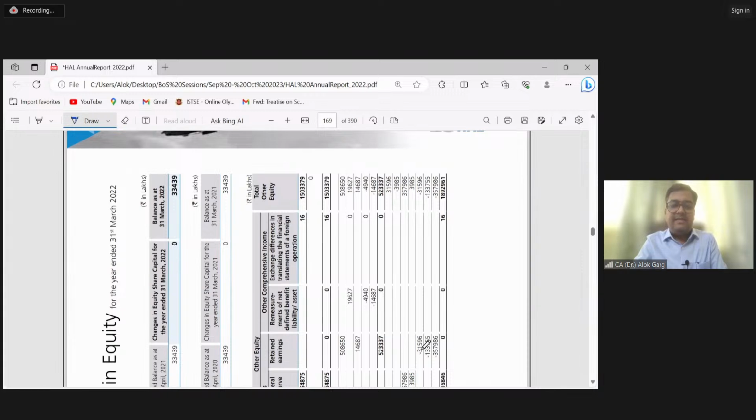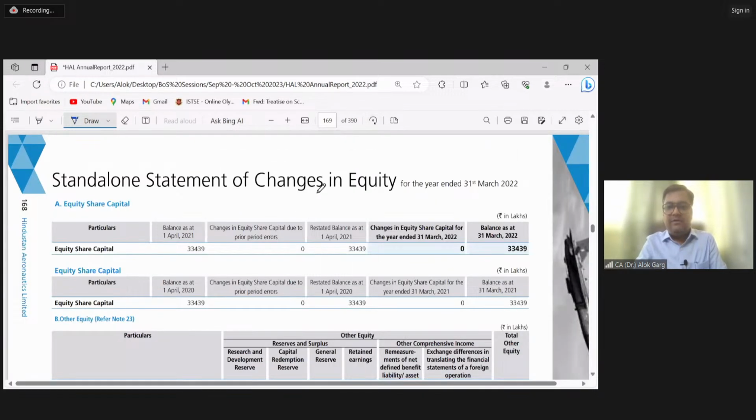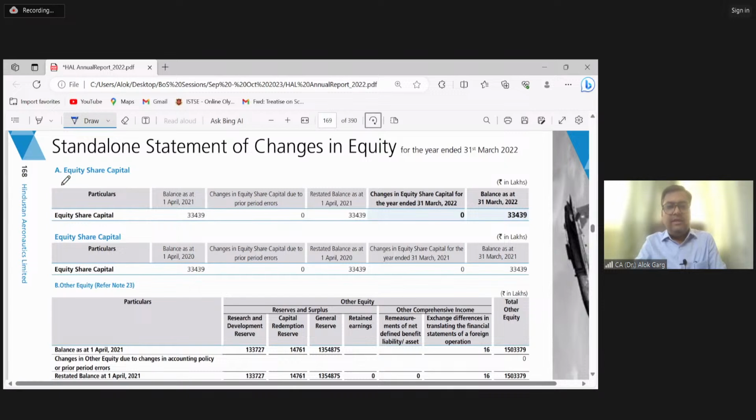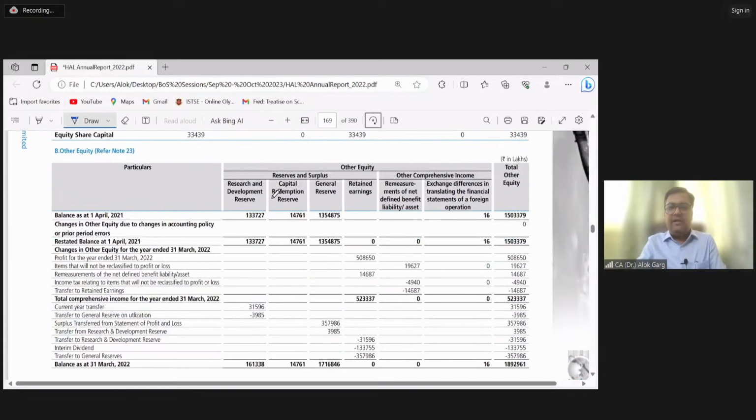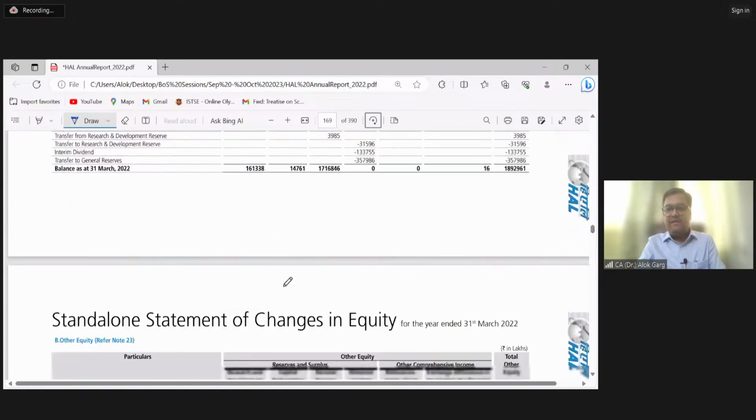Then friends, there is a statement of changes in equity. As I told you, there is a statement of changes in equity. You can see that it is again for the year ended. There is an opening balance, there are changes. Since there is no change, there is no addition and deletion. Then under other equity, there are a lot of reserves and surplus, and the movement of reserves and surplus is given here.